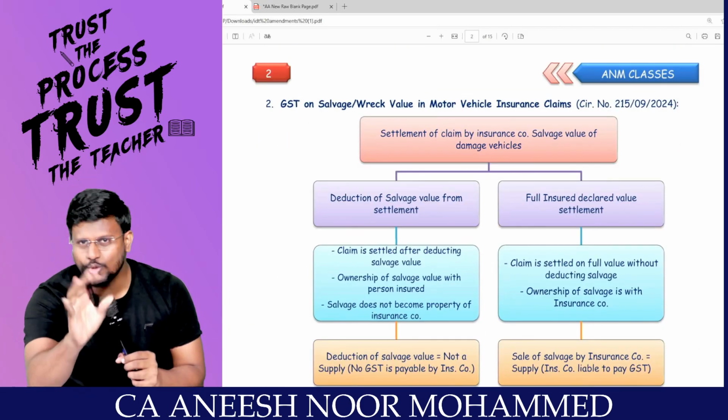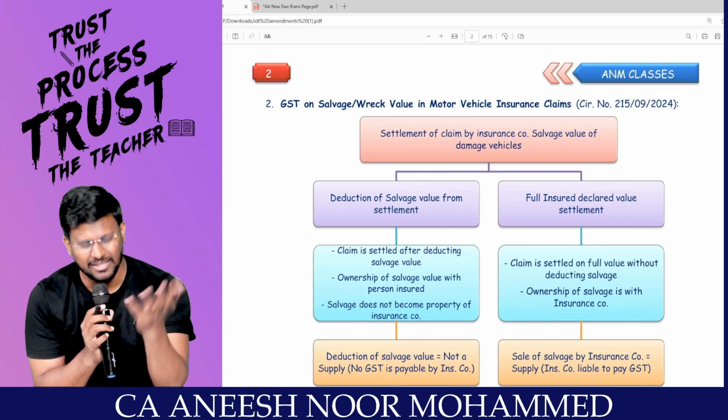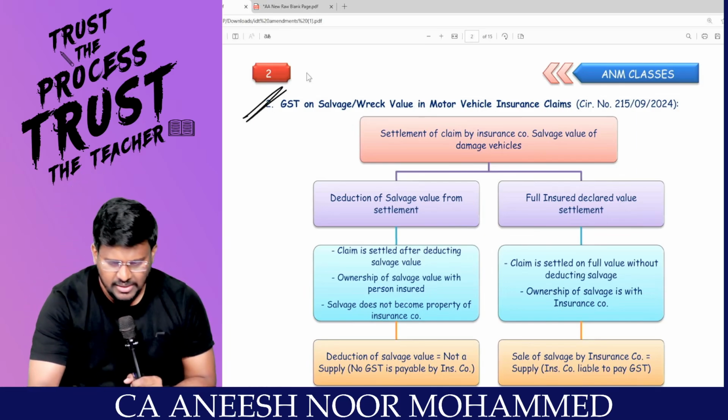I believe that you have started falling into the amendments. The first one, very easy. Coming to the second one, sir, simple.